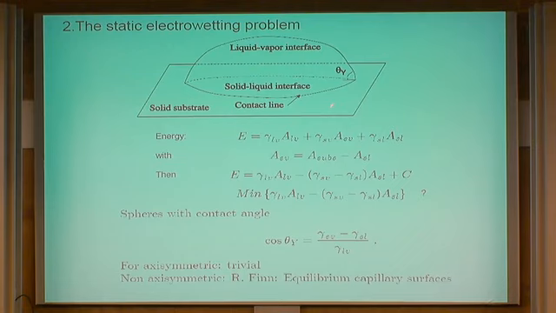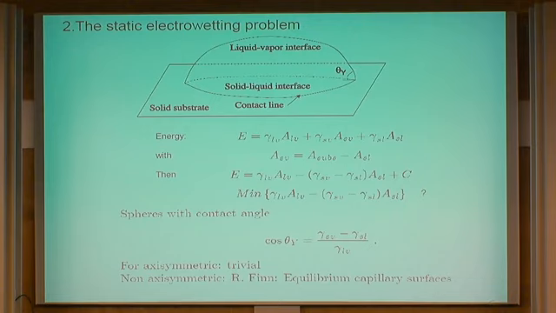This is what I'm going to do: the total energy is the sum of each area, and each one is multiplied by essentially surface energies, or surface tensions, which are given by constants that depend solely on the nature of the liquid, the vapor, and the solid. So for a given combination of liquid, solid and vapor, this constant will have a very particular value.